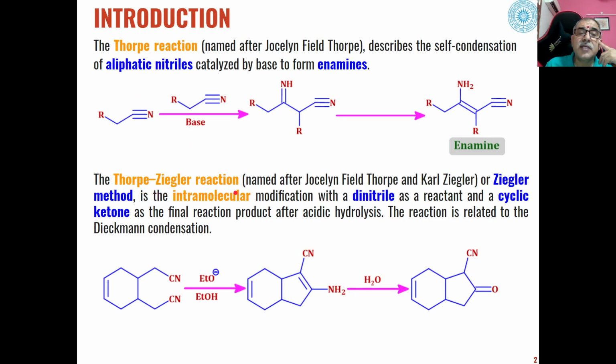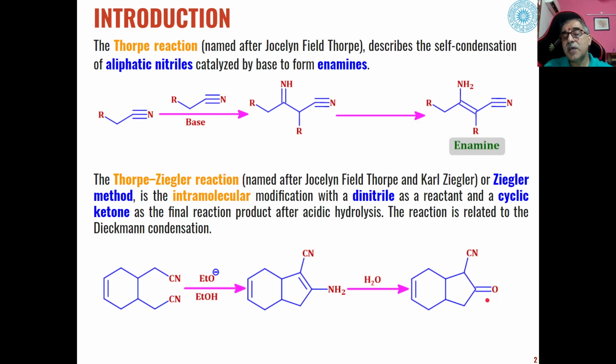Whereas Thorpe-Ziegler reaction is the intramolecular version of Thorpe reaction. So here the reaction was taking place intermolecularly. Whereas in Thorpe-Ziegler reaction, the reaction will take place intramolecularly in presence of dinitriles, where dinitriles in presence of some base will undergo these types of cyclization to give us enamines, and these enamines on hydrolysis are converted into cyclic ketones where cyano group is present at the alpha carbon to the ketone.